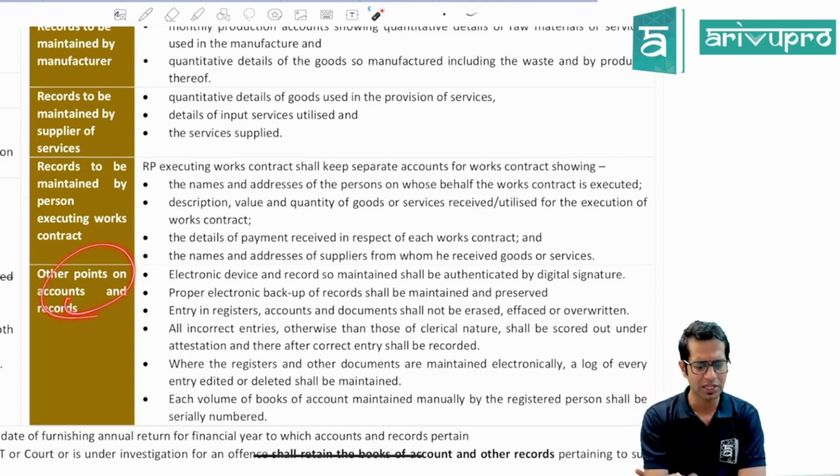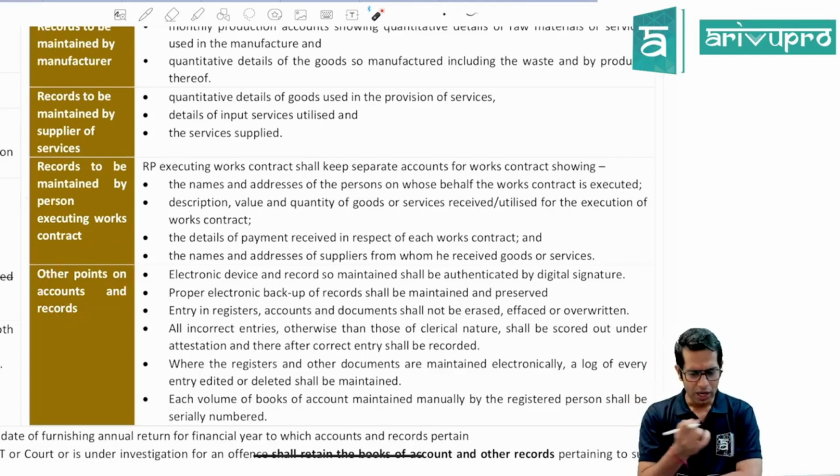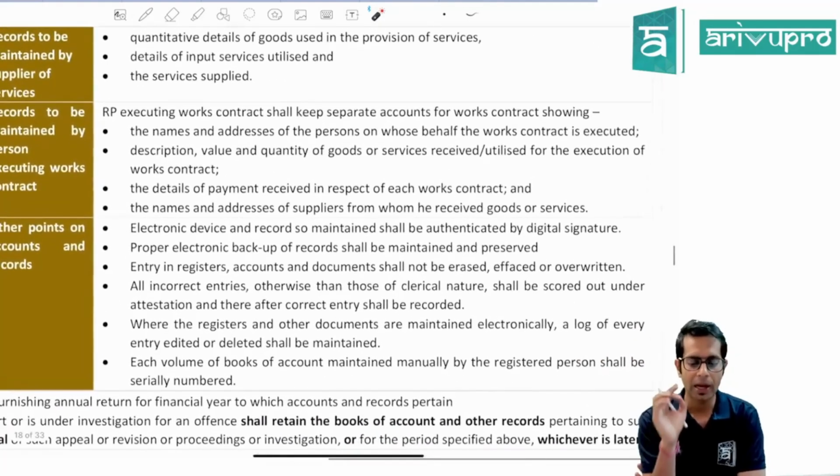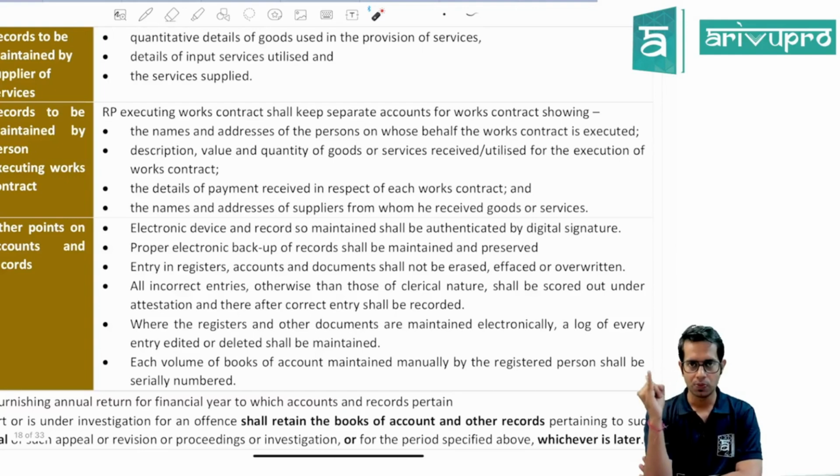And some other points with respect to accounts and records: you can maintain accounts and records in electronic form. If you are maintaining them so, then they should be digitally signed. Then proper electronic backup should be kept for those books which are maintained in electronic form.